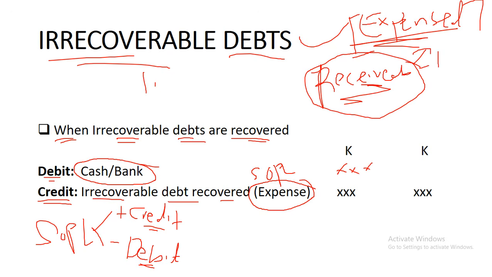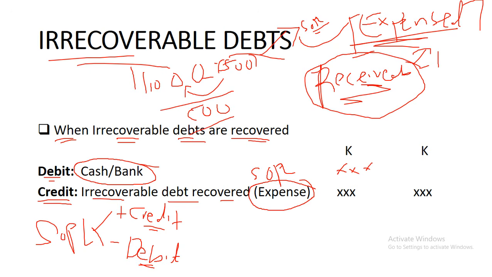So maybe we've got receivables of 1,000 here, and then 500 are bad, that are irrecoverable. So this 500 we recognize in the statement of profit or loss as an expense, and then this same 500 we deduct from the 1,000. So now in the statement of financial position, the value of the receivable is going to be 500.